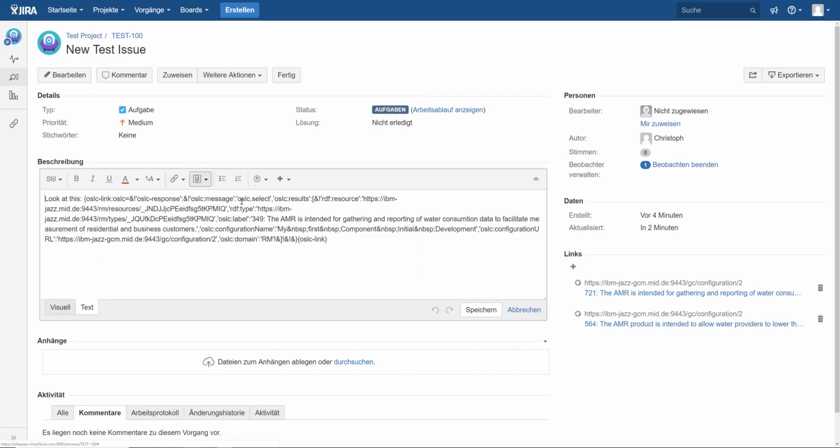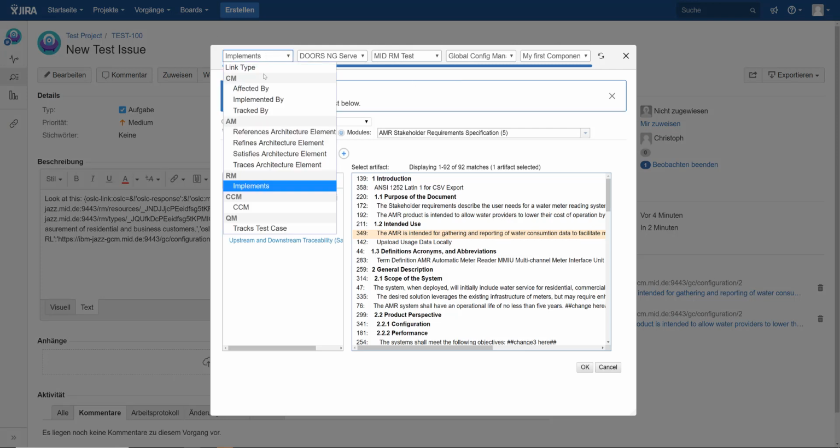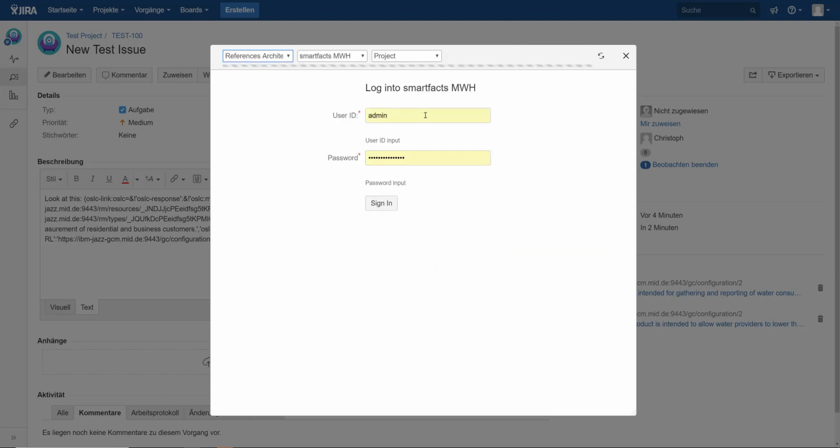But we know that this one works. Actually, we wanted to link to a model element or a diagram, so we use the same form again, and this time we choose a different link type.